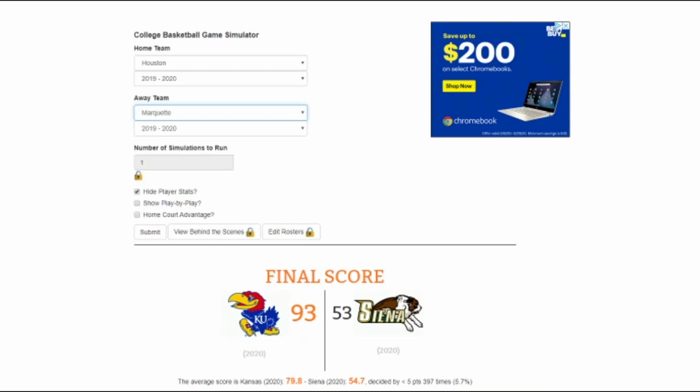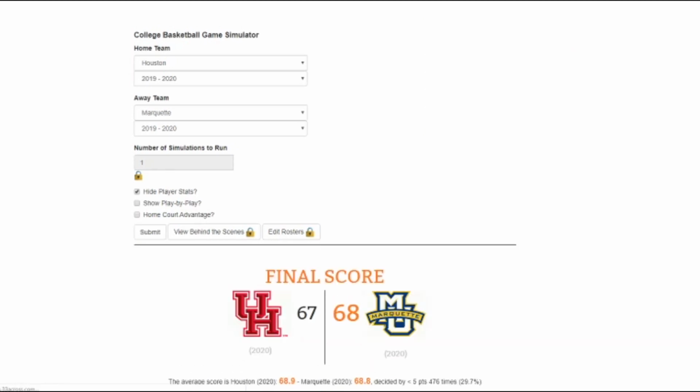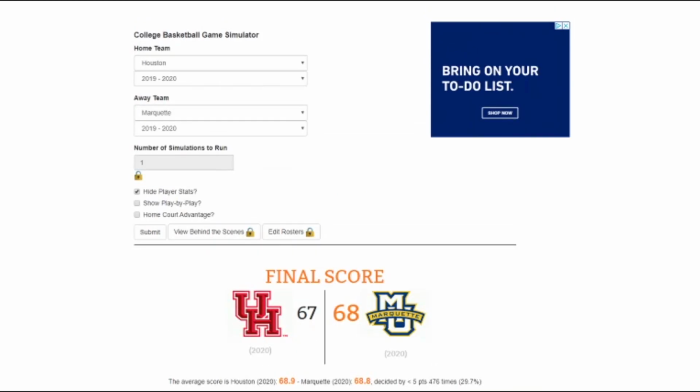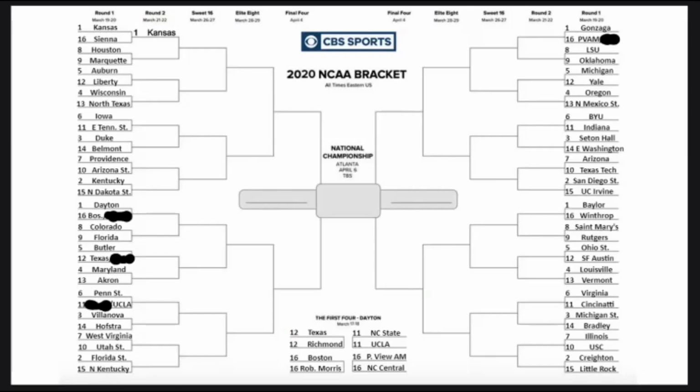Alright, in our second game, we have Houston and Marquette. I think Houston is an 8 seed. They're going to be pretty dangerous in this tournament. Marquette, I don't know much about, but Houston, I know they are deep. They have the talent to make a run. But they got to get through this first game. So let's see what happens. And Marquette wins by 1 point, 68-67. That is a shocker. I did not expect Marquette to pull out. But, you know, like I said earlier, that is March.